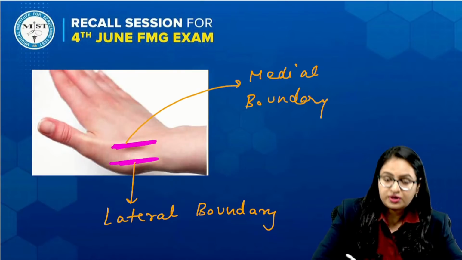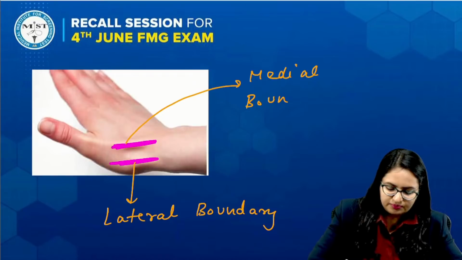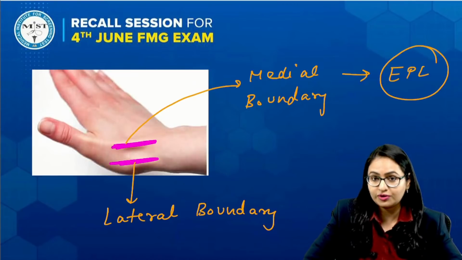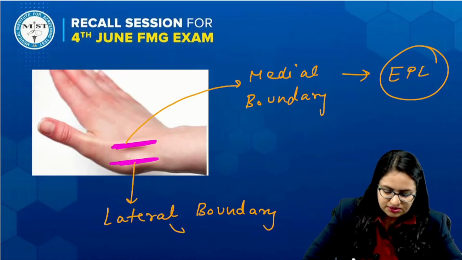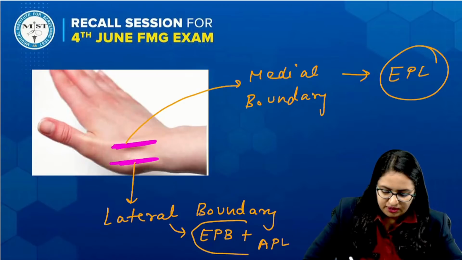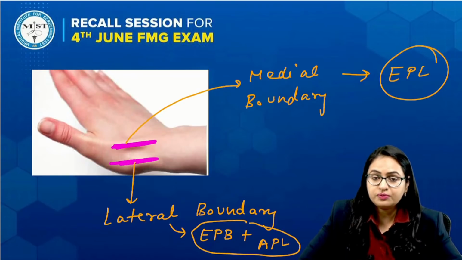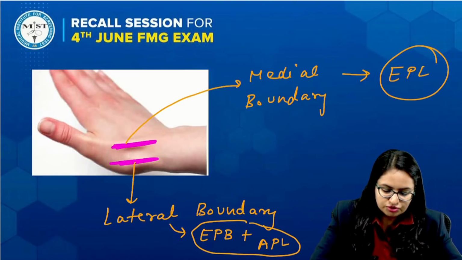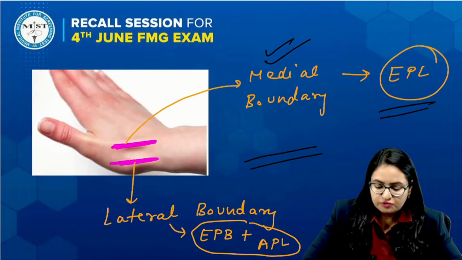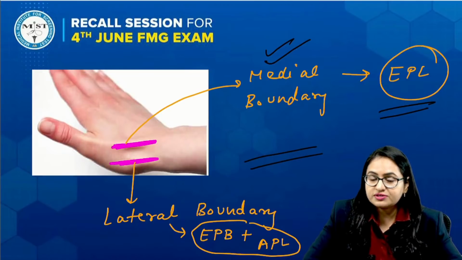So the medial boundary, we very well know, is formed by extensor pollicis longus, and the lateral boundary is formed by extensor pollicis brevis and abductor pollicis longus. Now in this question, the arrow was put towards the medial boundary, and the answer of this question was extensor pollicis longus.